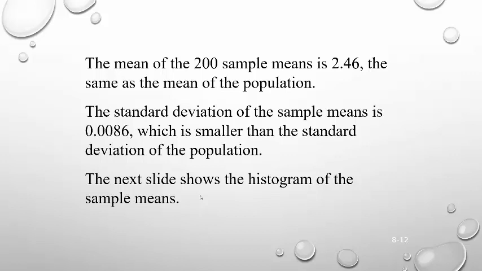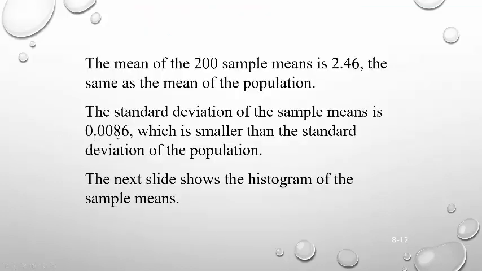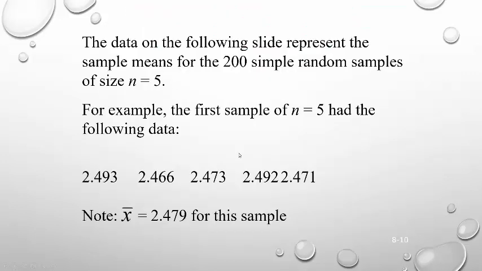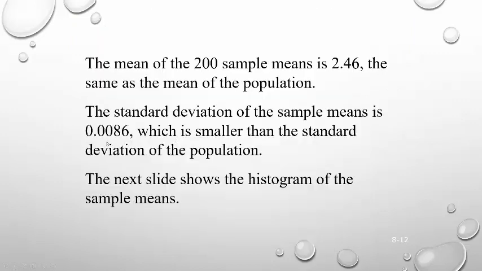So this is the same as the population. The way I like to think about this, the average of the averages should be whatever the population average is, and that makes sense. So the standard deviation of the sample mean, if we looked at all these values and just computed a standard deviation from them, it's 0.0086. Notice that's smaller than the standard deviation of the population, because the standard deviation for the population back here is for all the pennies. This standard deviation is the deviation of the averages. So since it's not all the pennies and it's just averages, it should be smaller.